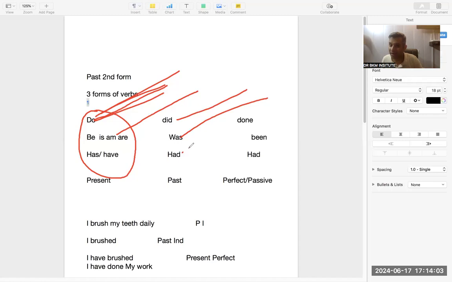Past perfect is normally not used. So normally we ask, how did it happen? When did it happen? We don't say how had it happened, when had it happened. We normally don't do that. So this tense is very rarely used. So in OET, we don't have to worry about it. This is third form. Third form means perfect. I have done my work. I have completed my work. I have shown this thing. X-ray has revealed.